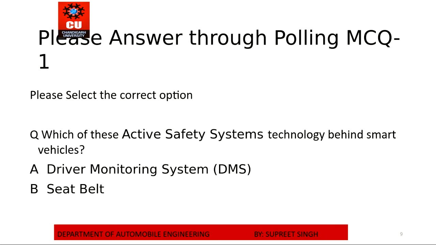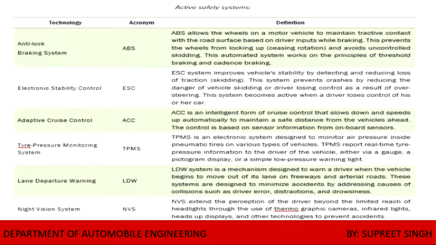That is A. Yes, you have correctly mentioned in the response. A is the answer. Exit the poll. The seat belt is a passive safety system. So let us move forward.